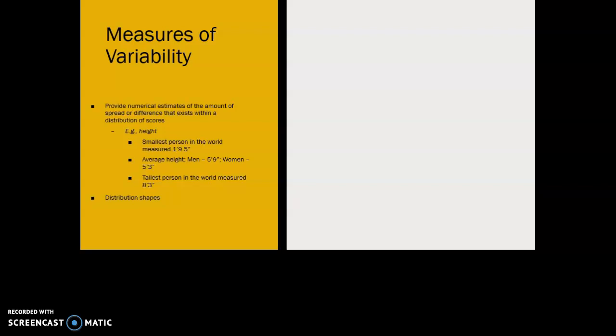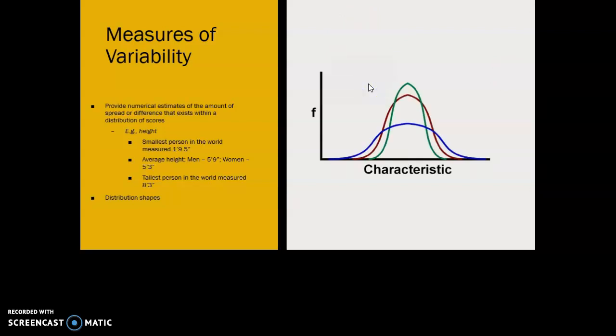But before we get into the specific metrics, let's just look at some examples of distribution shapes. So distributions can vary quite a bit in terms of their shape. We've already talked about skewed distributions, right, where we might have outliers in one direction or the other, and that's going to make the distributions sort of shift towards the right or shift towards the left. But we can also have distributions that are restricted, as in the example of this green one, where we have a dense population of scores towards the middle and very little range in terms of scores.